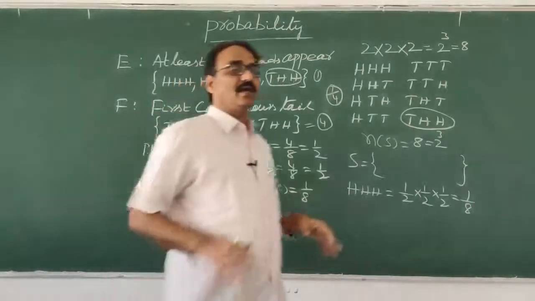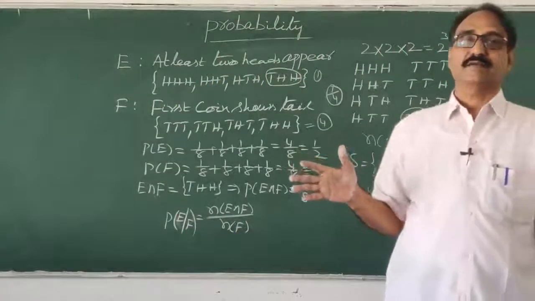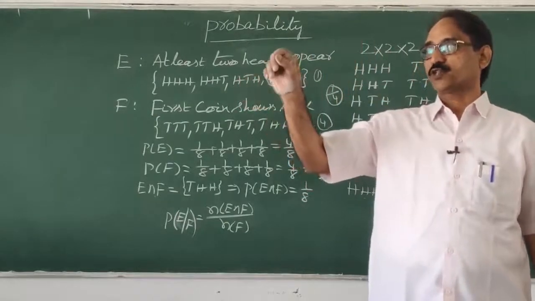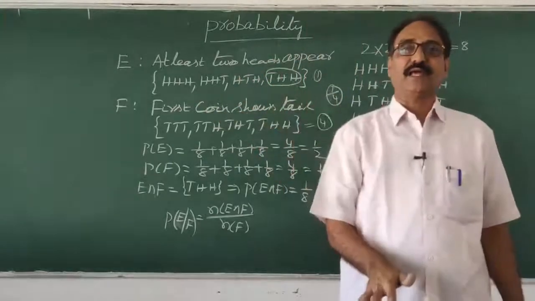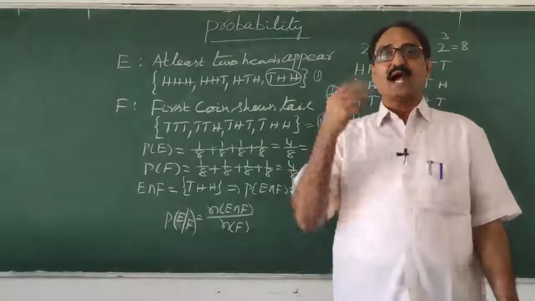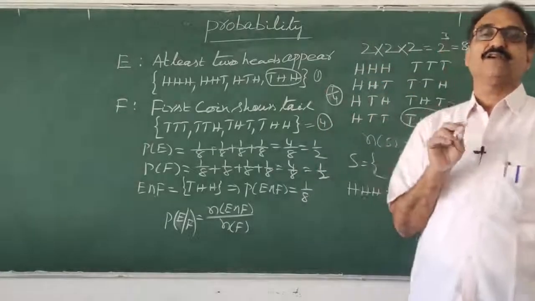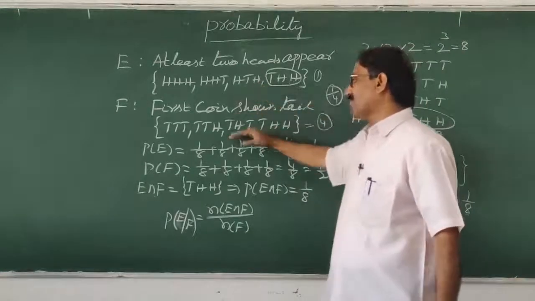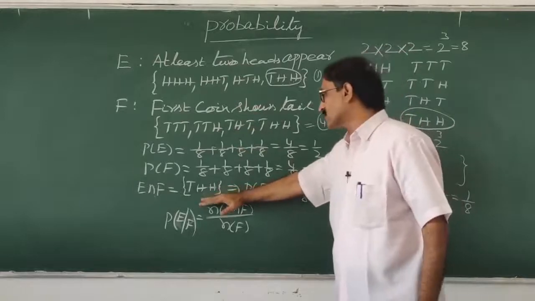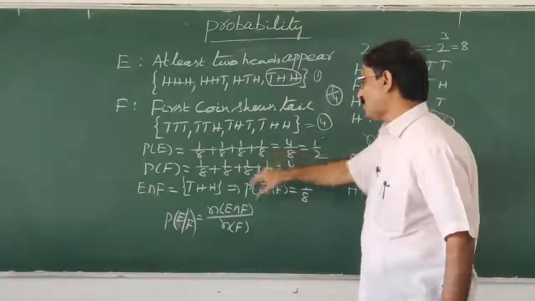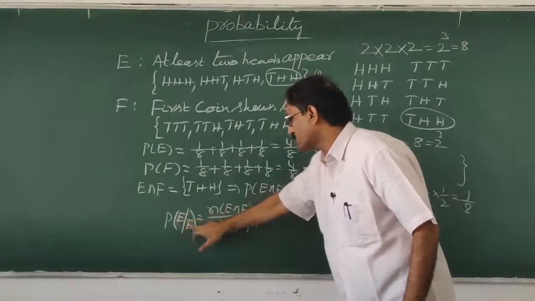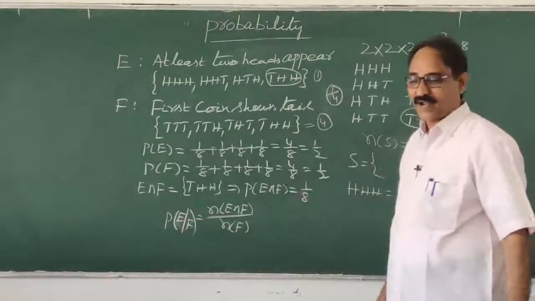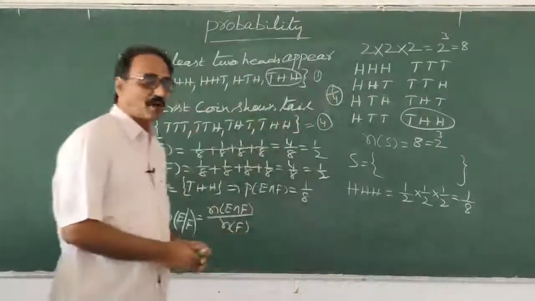Given F means what? We already declared: I tossed 3 coins. F is getting the first coin showing tail, so that must be there, it is given. Then I want the probability of E, where at least 2 heads must appear. We find E, we find F, we find the common. This common is nothing but what we use in finding the probability of E given F, N of E intersection F by the total number of sample points in F. That is the definition of conditional probability.